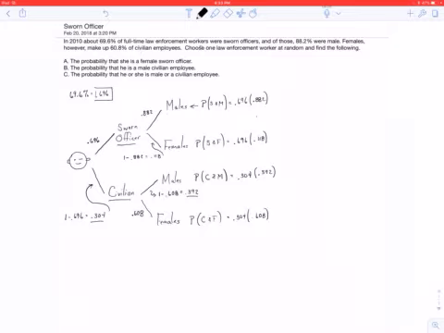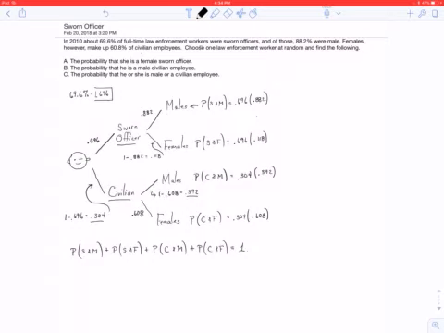Okay. Now, if we've done this problem right, we can do a quick check, and I'll leave this calculation for you to do. The probability of sworn officer and male, plus sworn officer and female, plus civilian and male, plus civilian and female, as a check, you know you've done this correctly if the sum of those probabilities is 1.